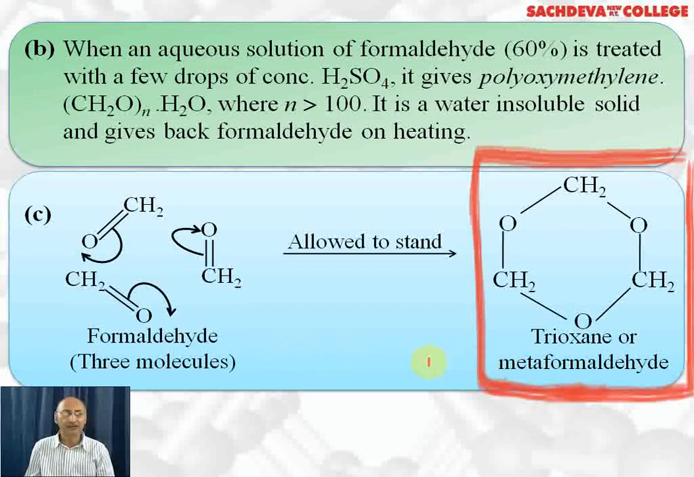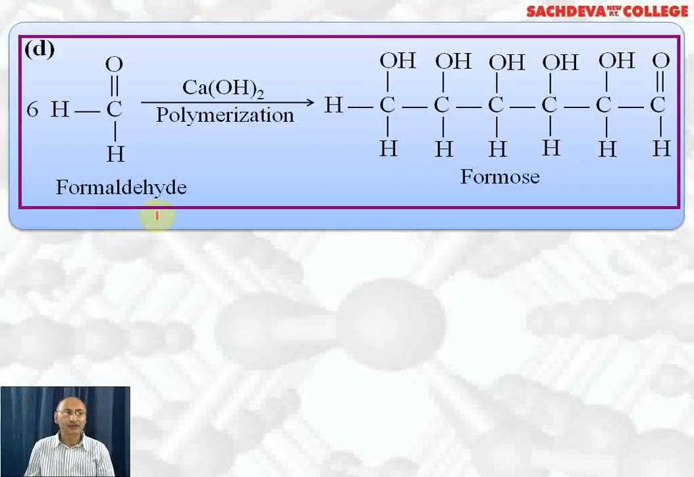Next, we are taking 6 moles of formaldehyde which undergo polymerization in the presence of calcium hydroxide, resulting in the formation of formose, which is a carbohydrate.